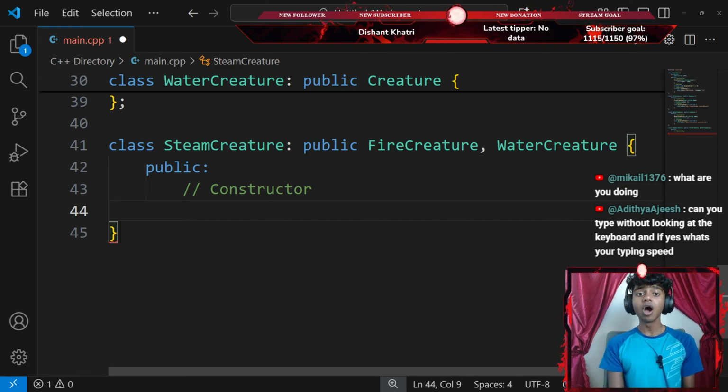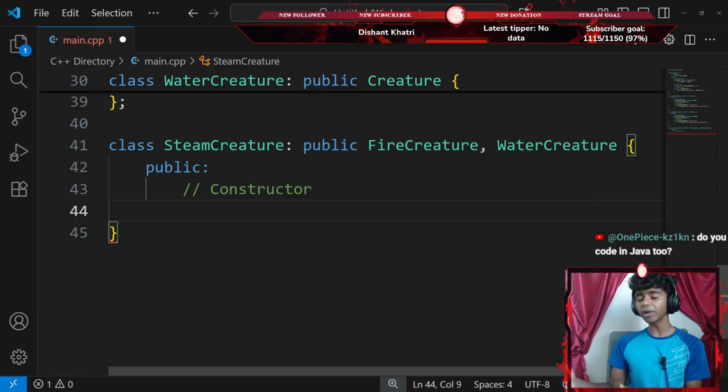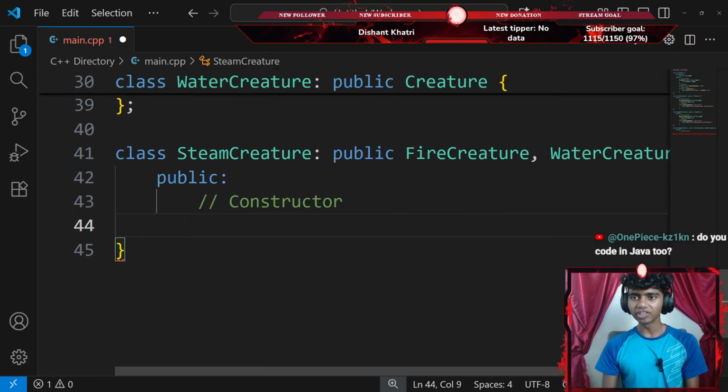Do you code in Java too? Honestly, maybe after my C++ series, I might actually start a Java series as well. Or after my programming for 250 series. That said, okay, let me try typing without looking at the keyboard.